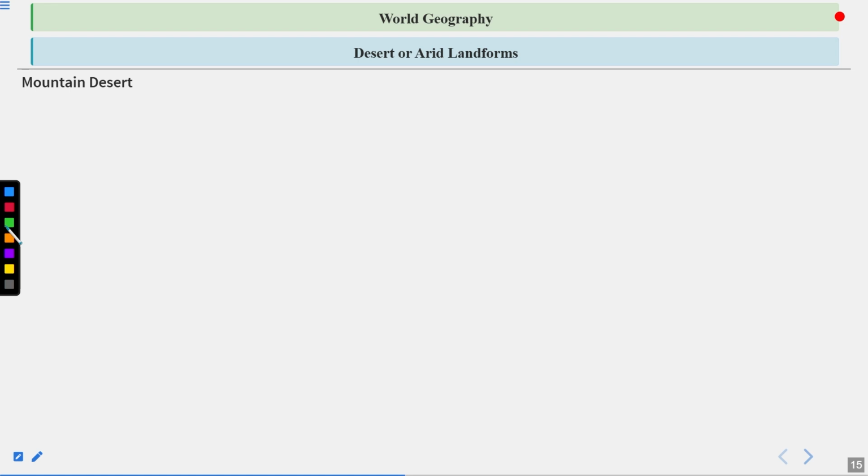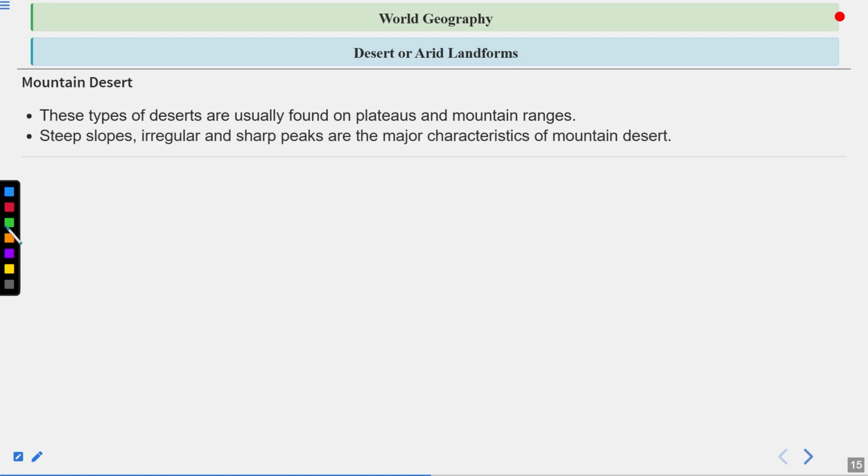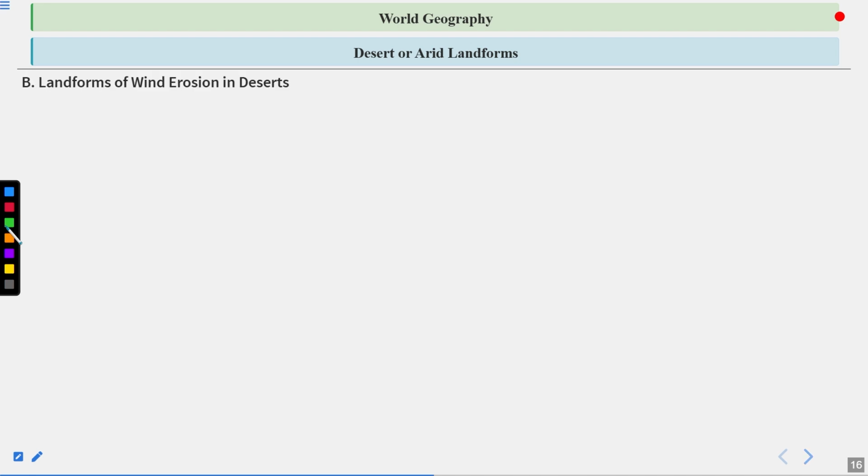Mountain desert. These deserts are usually found on plateaus and mountain ranges. Steep slopes, irregular and sharp peaks are the major characteristics of mountain desert. Landforms of wind erosion in deserts. Rock pedestals or mushroom rock or gara. Generally, rocks that are shaped in the form of a mushroom are found in desert areas, and these are called rock pedestals, mushroom rocks or gara.